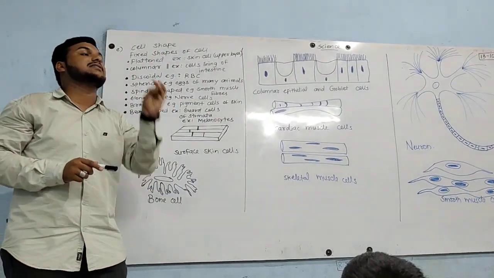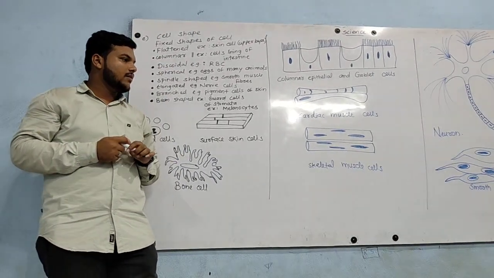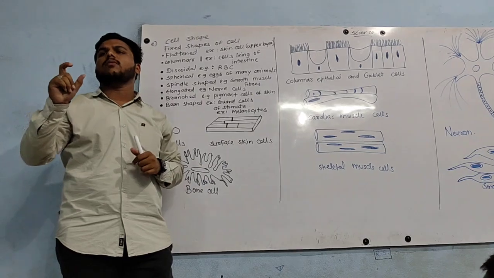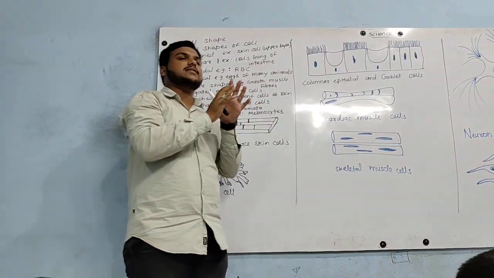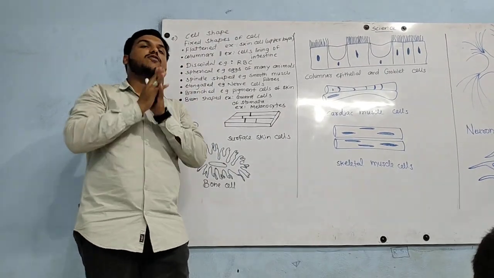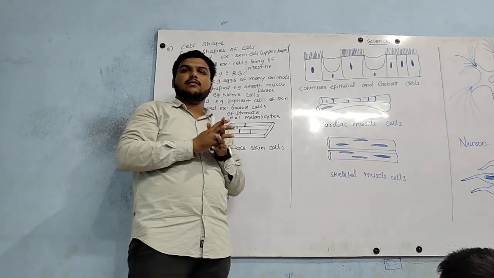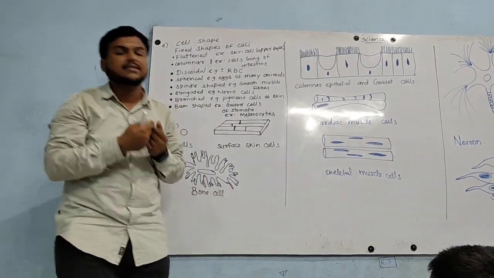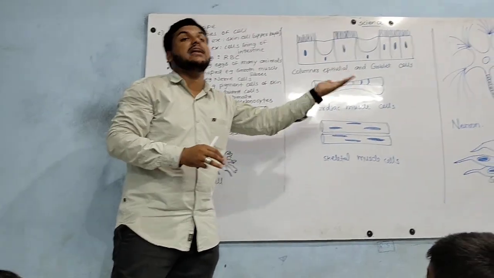All these cells are present in a multicellular living organism. Amoeba is the unicellular organism. So in that, these types of cells are not going to be in the unicellular organism. But in the case of multicellular organisms like animals, like human beings, these different types of cells are there.